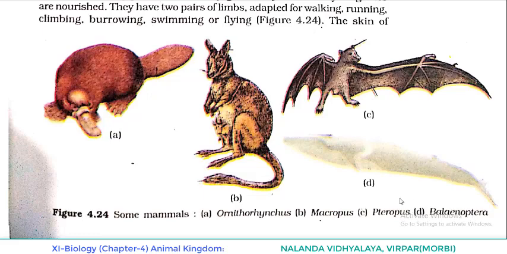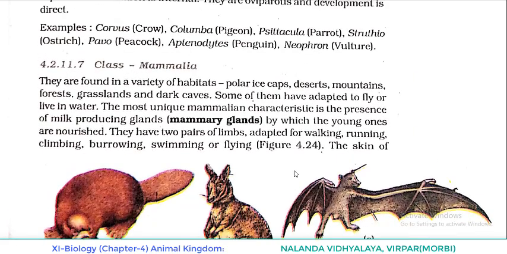Till now, whatever points we discussed, let us see once again. Class Mammalia, or commonly mammals. Regarding the habitat, they are found in a variety of habitats such as polar ice caps, deserts, mountains, forests, grasslands, and dark caves. Some of them have adapted to fly or live in water. The most unique mammalian characteristic is the presence of milk-producing glands, that is mammary glands, by which the young ones are nourished. They have two pairs of limbs, adapted for walking, running, climbing, burrowing, swimming, or flying.